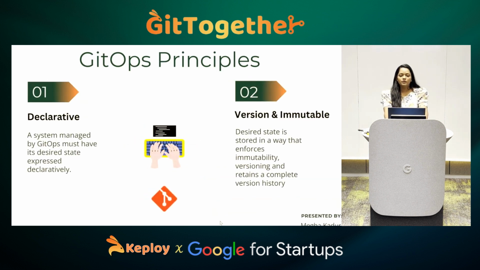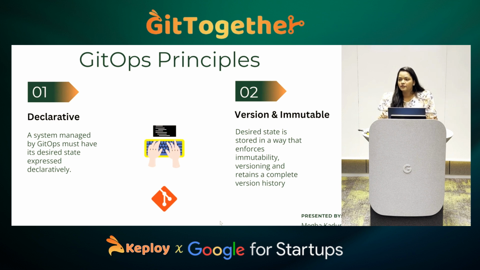Okay, so the first principle is declarative. The word itself is telling us that we need to declare everything. Declarative means your application has some desired state, right? So how do you declare it? We declare it in the form of YAML files. We mention it in your Kubernetes YAML file. So the first GitOps principle focuses on declaring every desired state that you want.